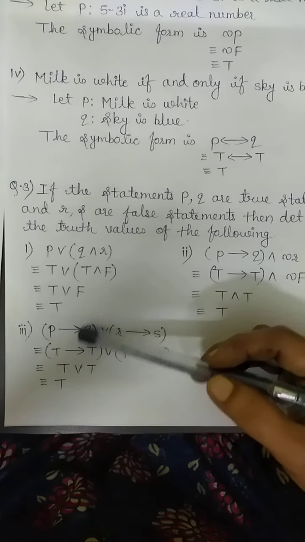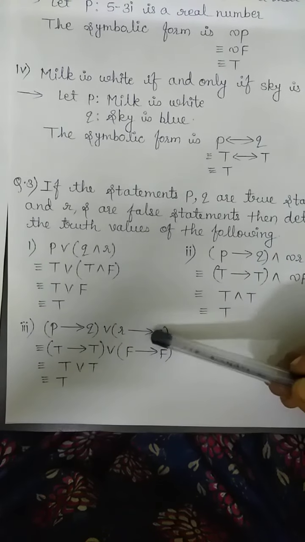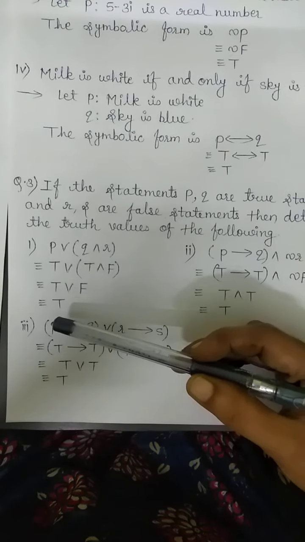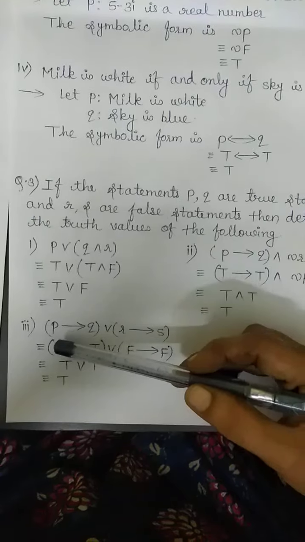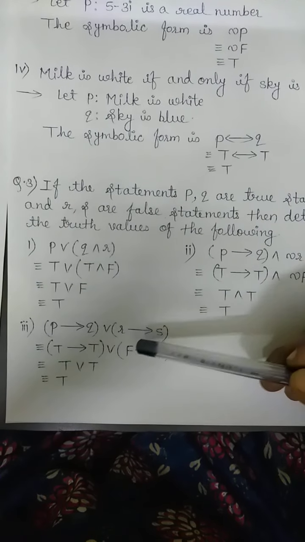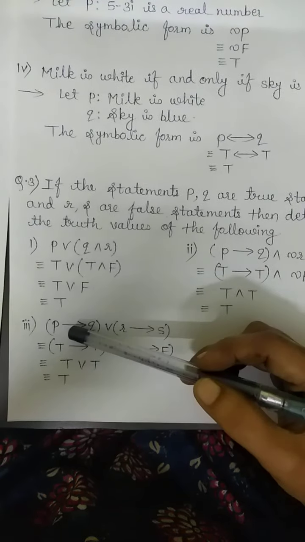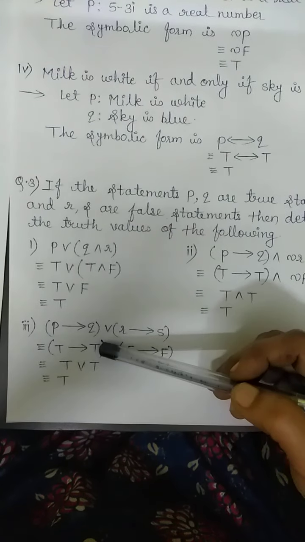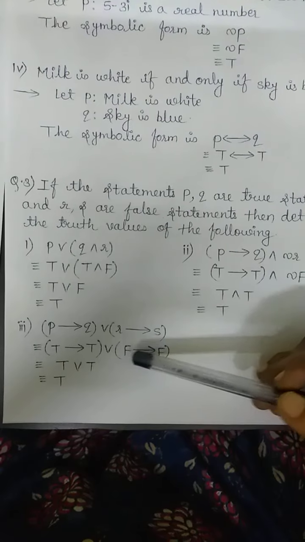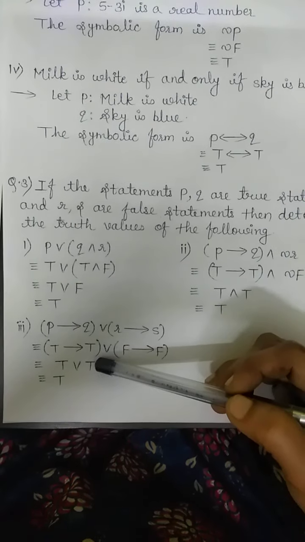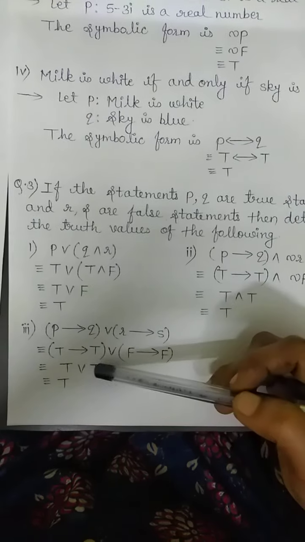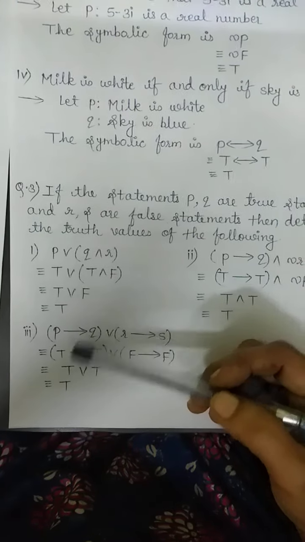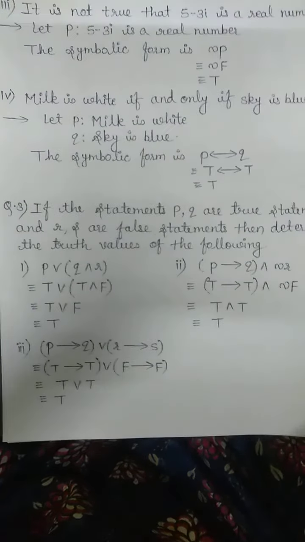Now next, (P implies Q) or (R implies S). Here also we will substitute the values of P and Q as T, T, R and S as F, F. Now again by recalling the table for if then, the value of T implies T is T, the value of F implies F is T, and therefore T or T is T. So the value of the given statement is true.